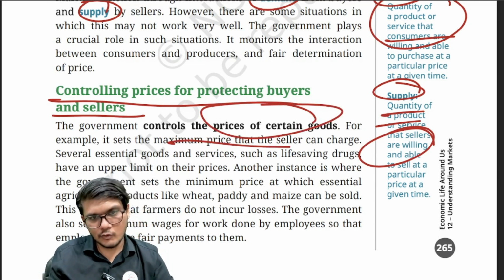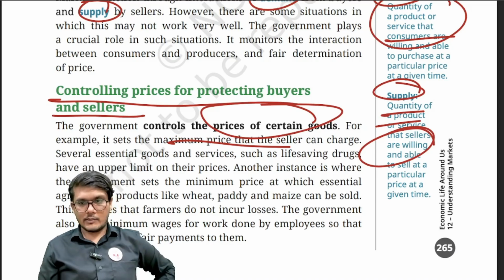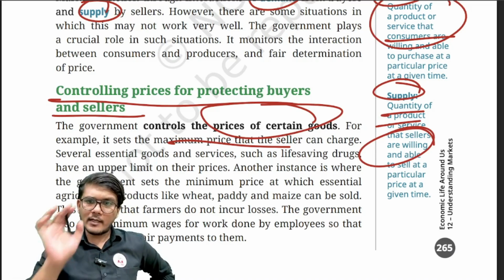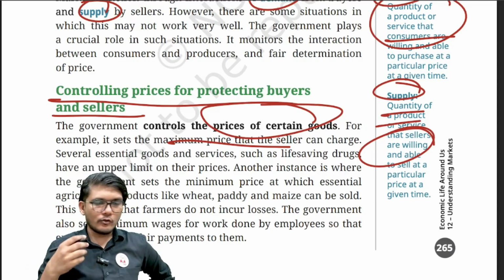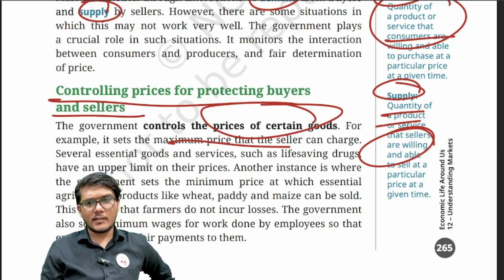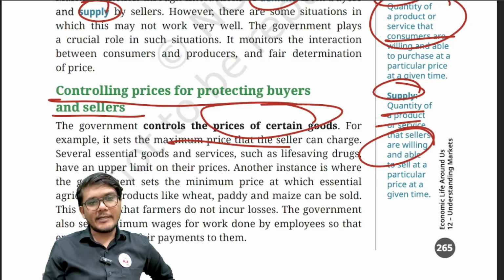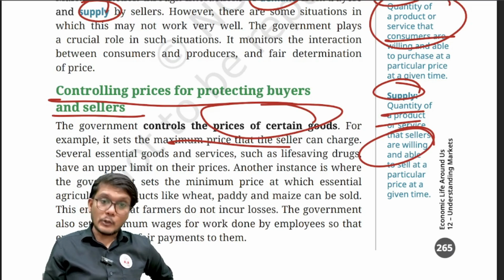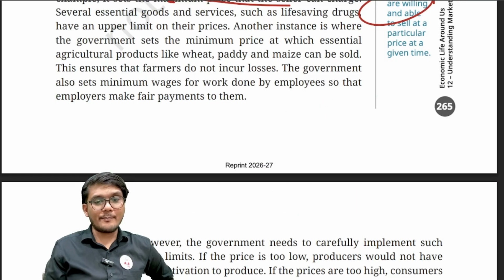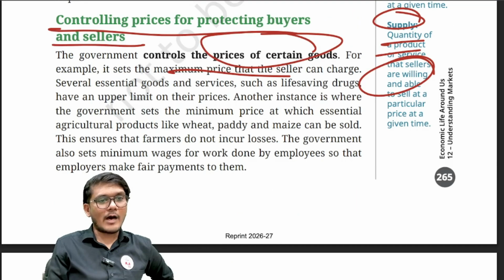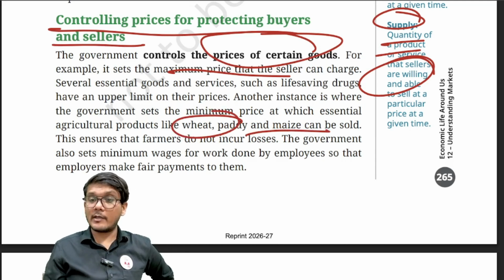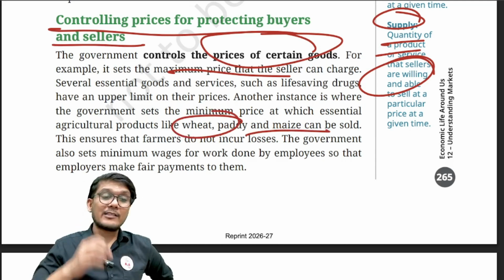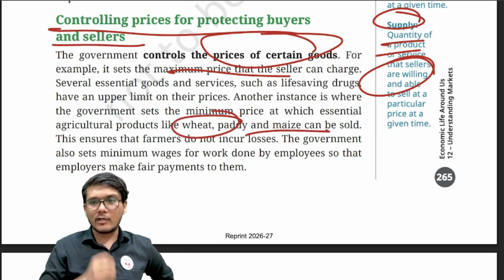Right, now what does this do? This ensures that the consumer gets it at the right price. The producer also makes profit, but the consumer also gets it at the right price. Now in addition to that, another instance where the government would step in on the producer's side is, let's say, the farmer. Let's say the farmer is producing paddy. Paddy means rice. So farmers produce wheat, paddy and maize. Now they want to sell in the market, but in the market they are not getting the right price for their rice, for example. Then what will happen?